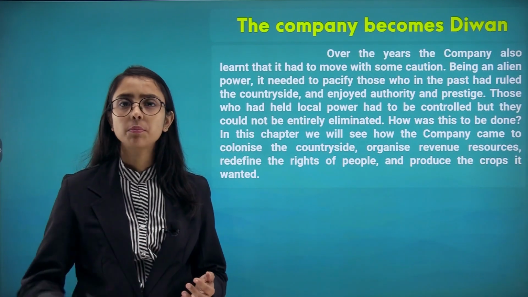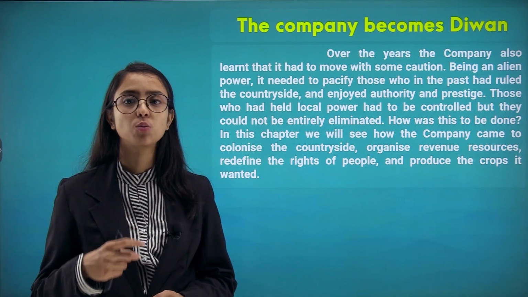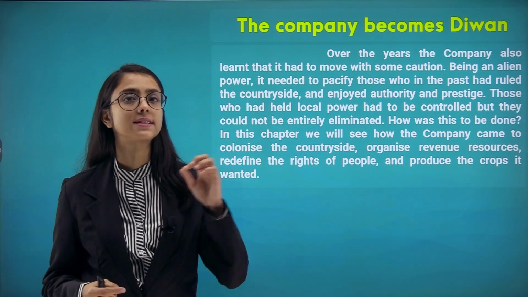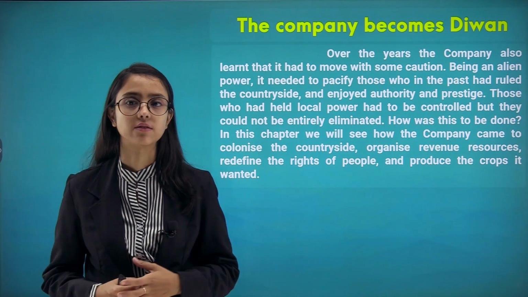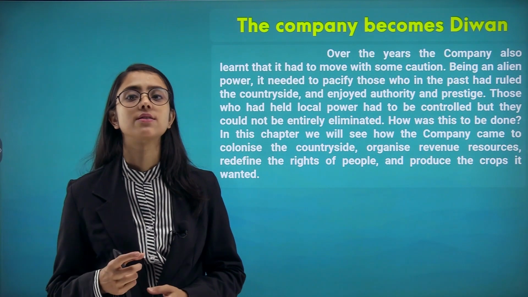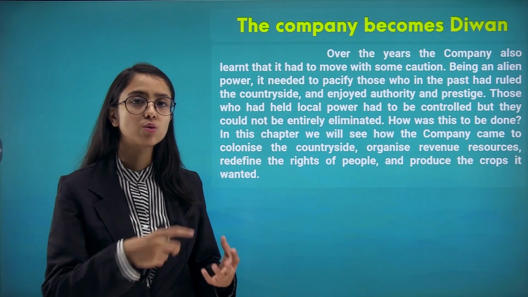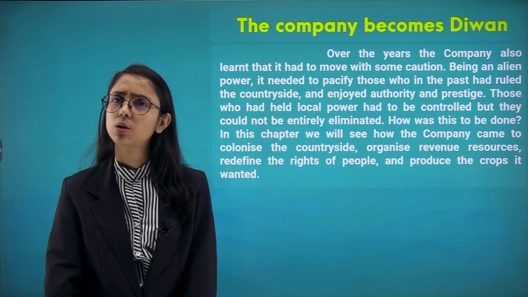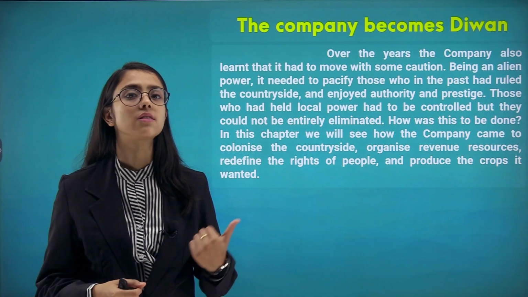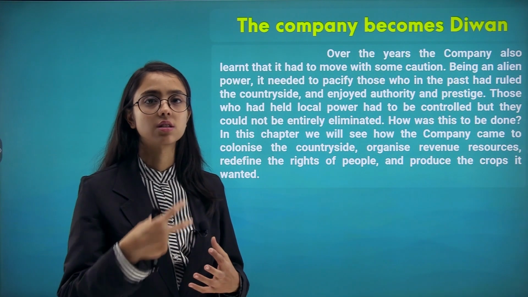Apart from that, over the years of colonial time, the company also learned that it had to move with some caution. It was not like they could make reckless decisions. They had to be sensitive towards the needs and demands of the natives. Being an alien power, they came from outside, they were not natives. It needed to pacify those who in the past had ruled the countryside. There were a lot of people who used to rule those places. What about them? The natives had a sensitive attachment towards the previous rulers. So the East India Company had to be sensitive towards the natives.